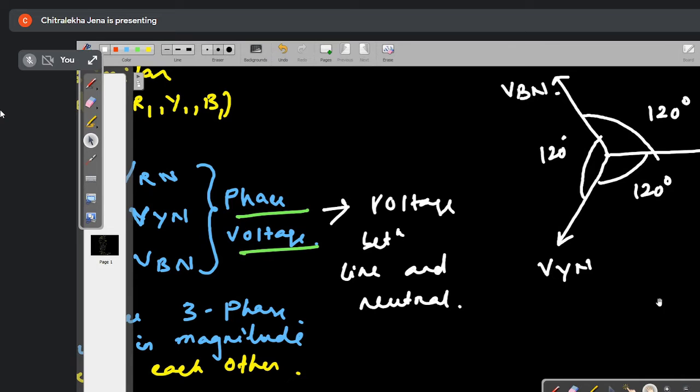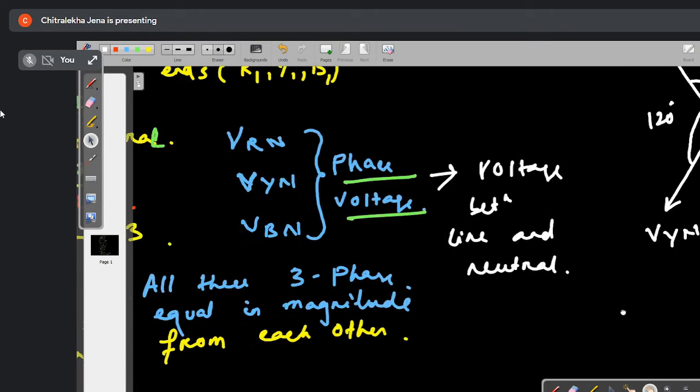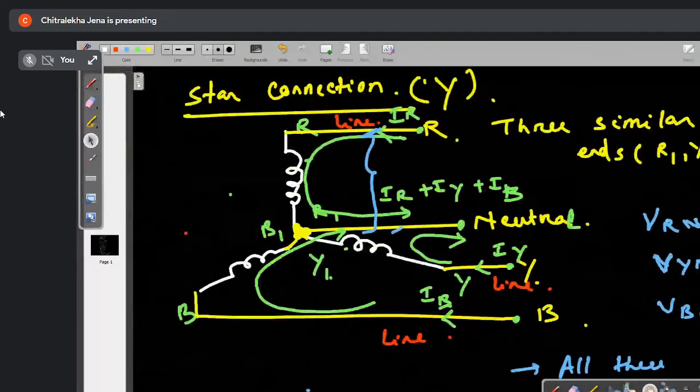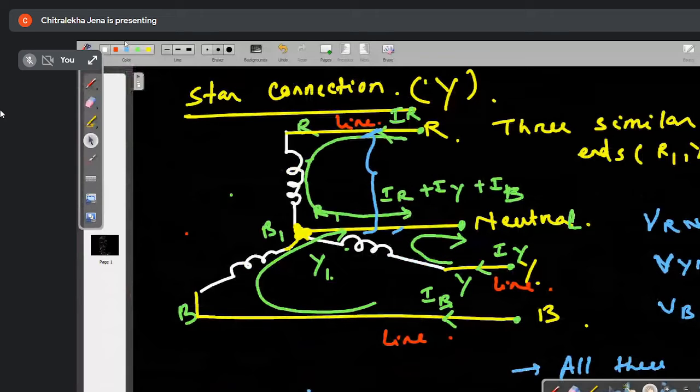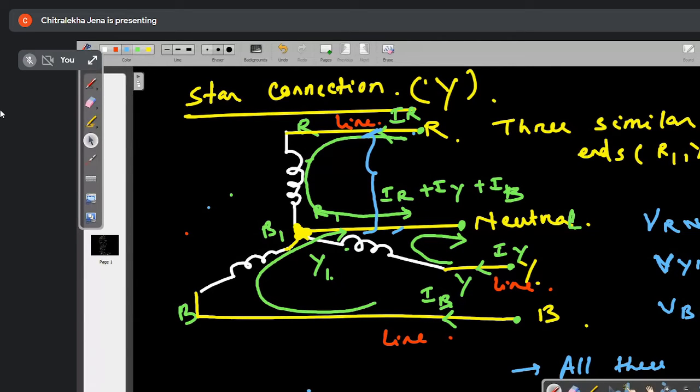So now coming to the next voltage, see the diagram. If I am taking the voltage between any two lines, between R and Y, between Y and B, or between B and R, all these are which voltages?